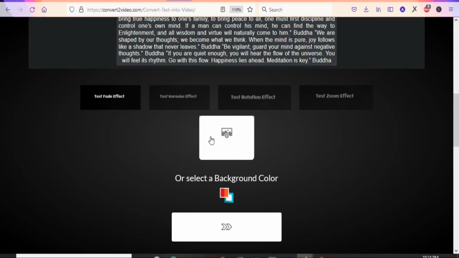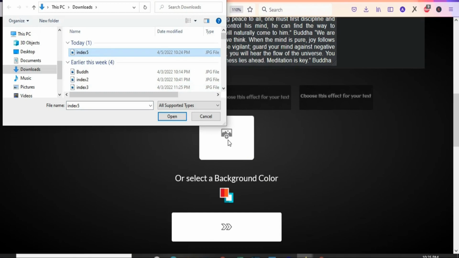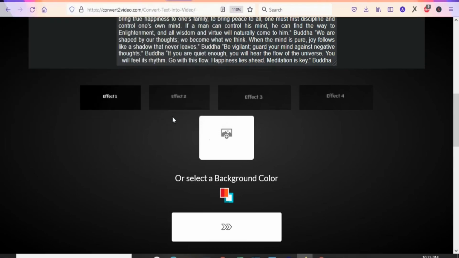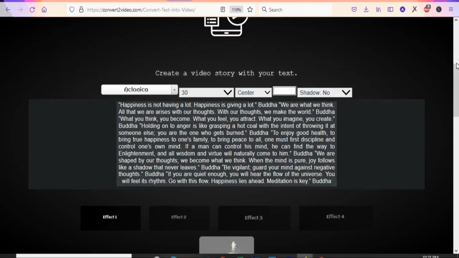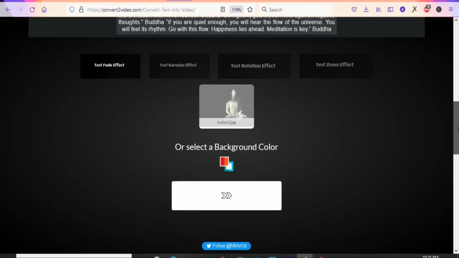Once that is done, the next thing is that you are going to come here and then upload the image. So you are going to just click on the box. You see a page like this. So what you are going to do is that you are going to select the image and then click on open so that it will appear here. So now we have our background. The next thing is that we are going to go ahead and then create the video.